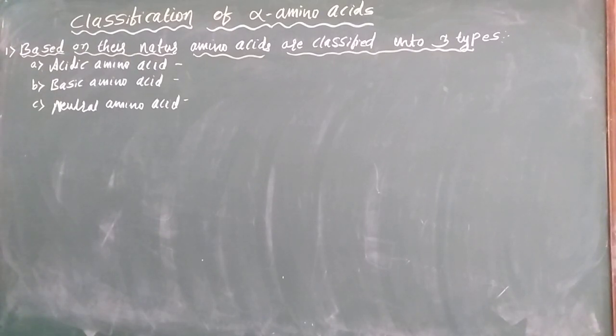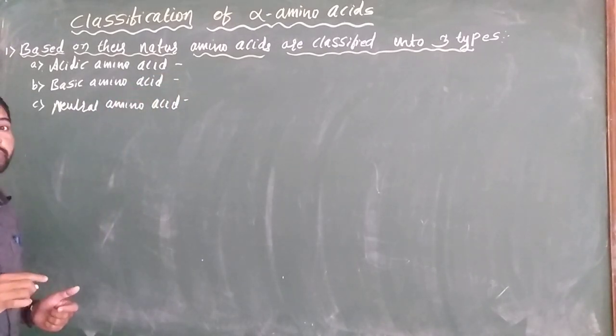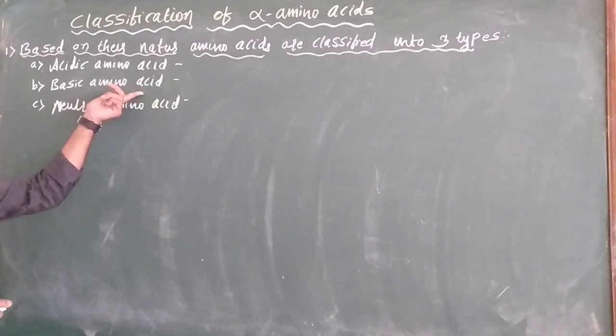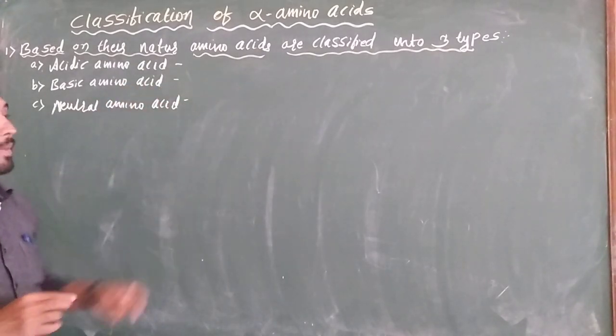Examples, which we already studied, are aspartic acid and glutamic acid. And the second one, basic amino acid, means these amino acids contain more amine groups.